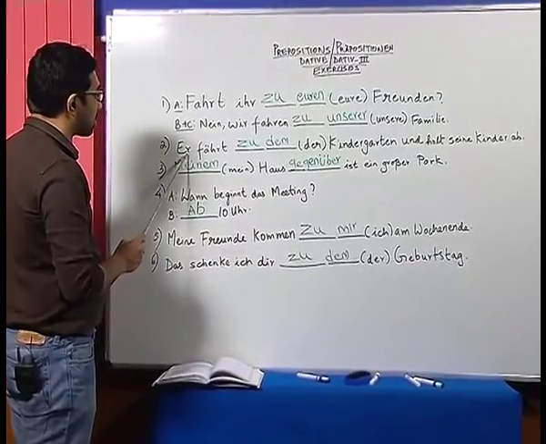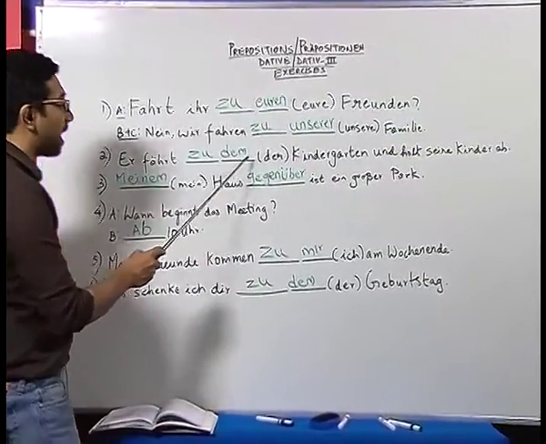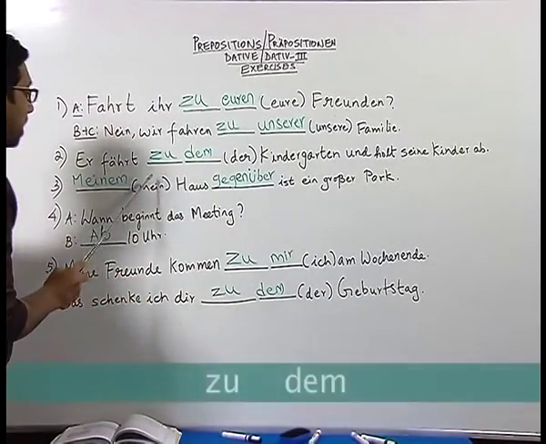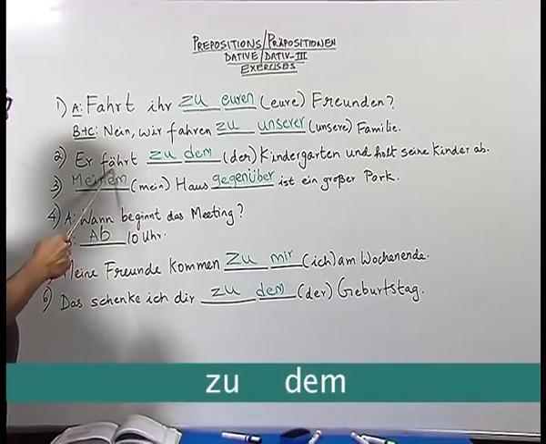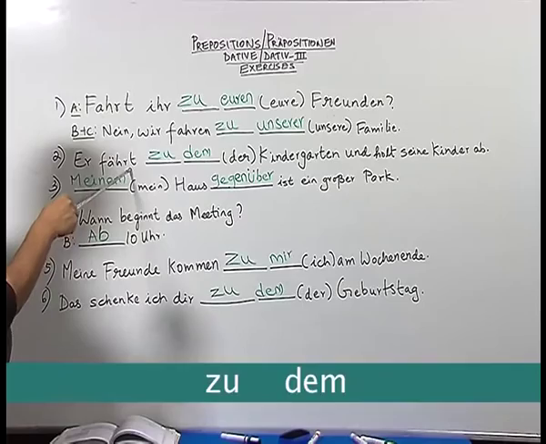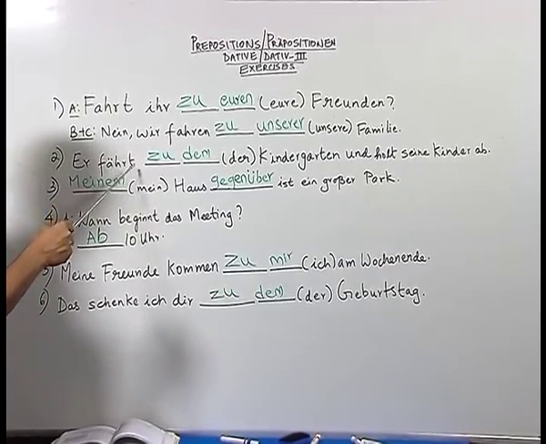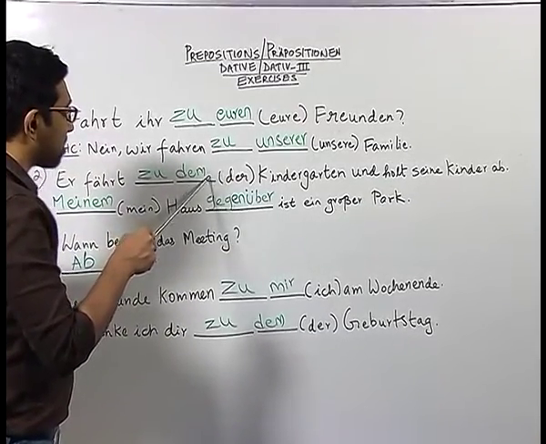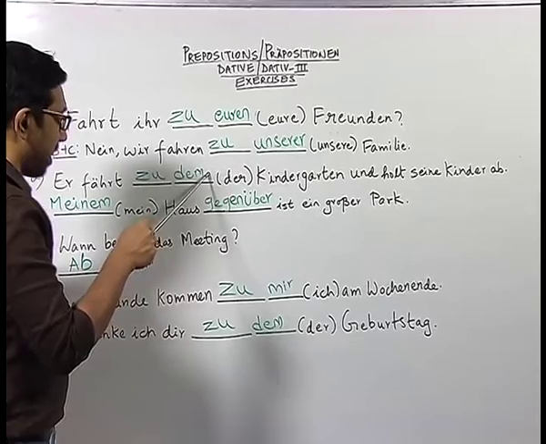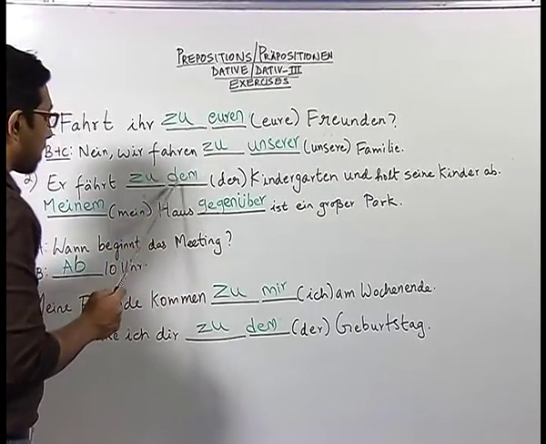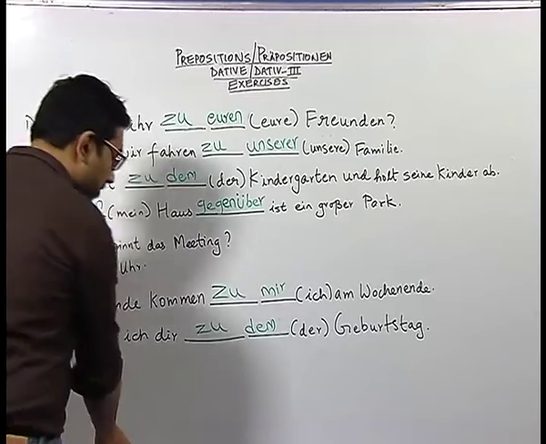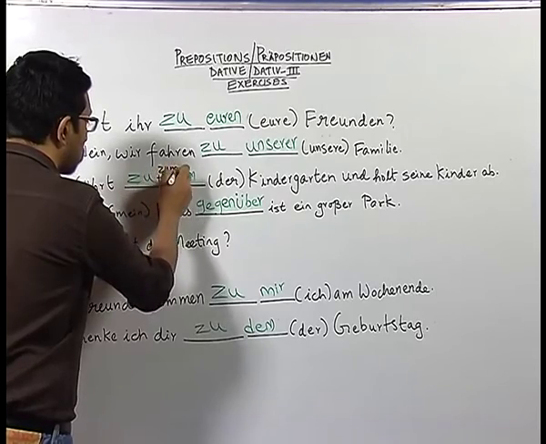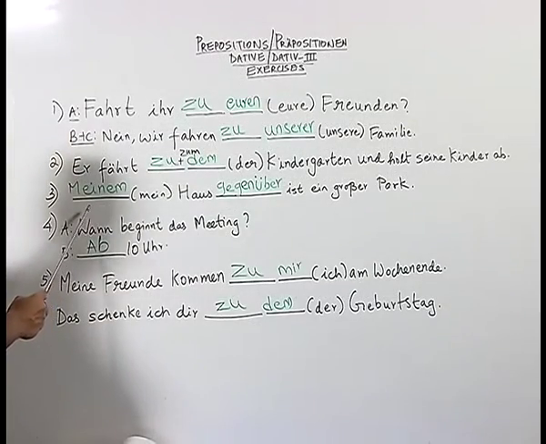Now let us look at sentence number 2. Fährt zu dem Kindergarten und holt seine Kinder ab. Here the student correctly wrote the preposition zu based on the verb fährt, which means to drive, as you know, and since it's a movement verb, the student wrote the preposition and also wrote the correct dative form of the article der as dem. And as you know, we can combine these two words into one word, which will be zu plus dem becomes zum.